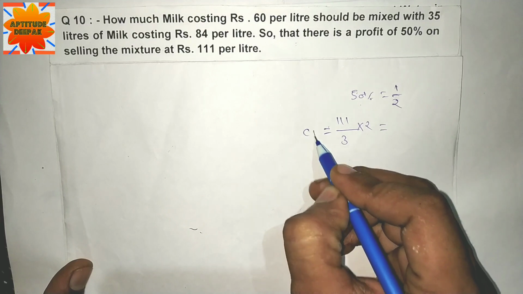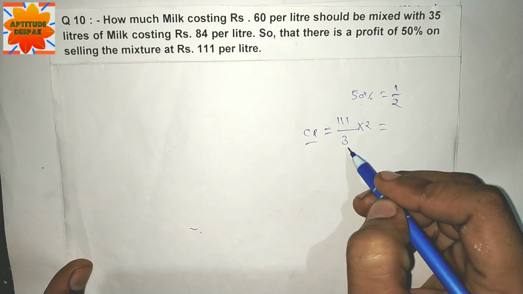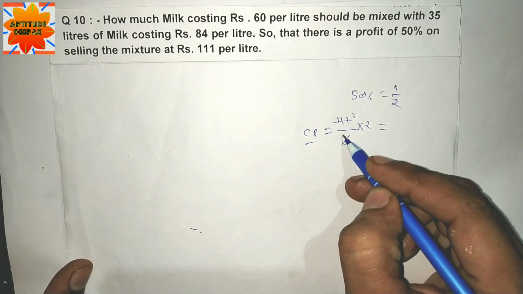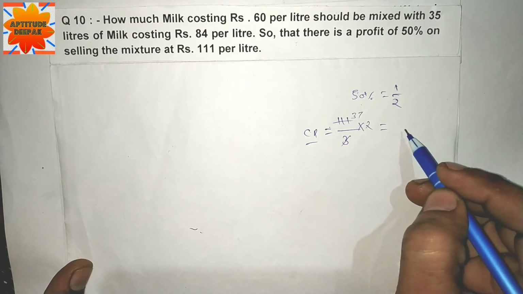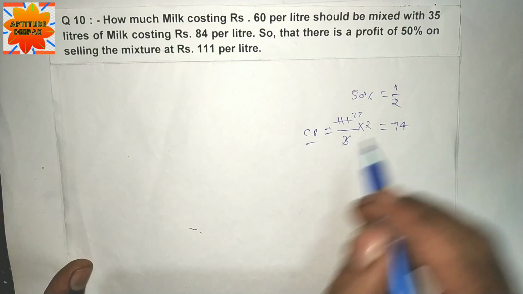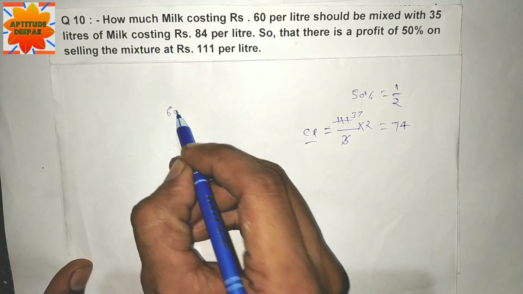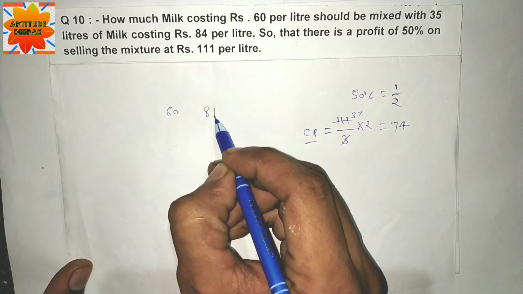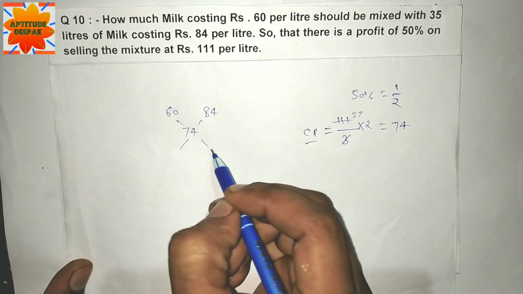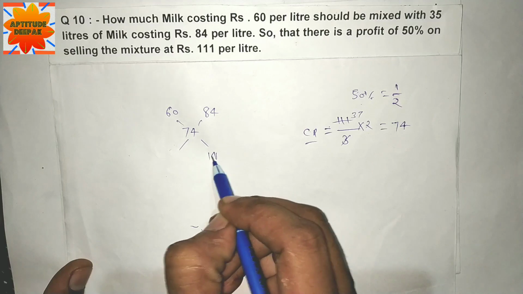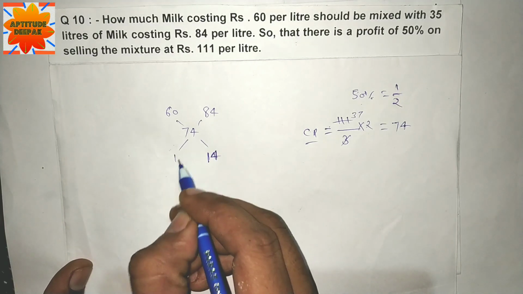So this is the CP. 3 times 3 is 9 and 3 times 37, divided by 2, is 74. 60 per liter and 84 per liter. 74 is the CP. Minus 60, 14; 84 minus 74, 10.